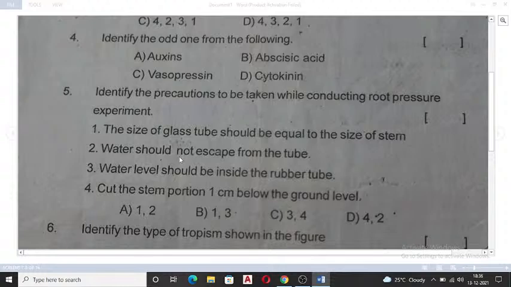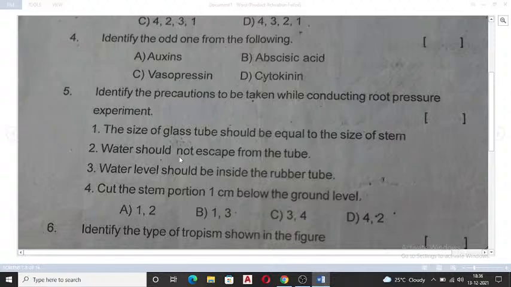And now next, fourth one, if you see, identify the odd one from the following. What is the odd one here? Is it auxins, abscisic acid, vasopressin, or cytokinin? We all know that abscisic acid is a plant hormone, auxin is also a plant hormone, and cytokinin is also a plant hormone. So the odd one is vasopressin, the hormone that is present in human beings, useful for production of urine, concentration of urine.